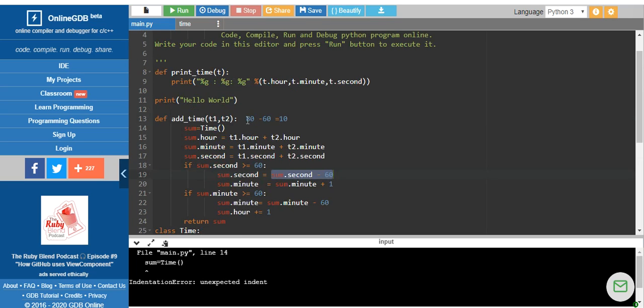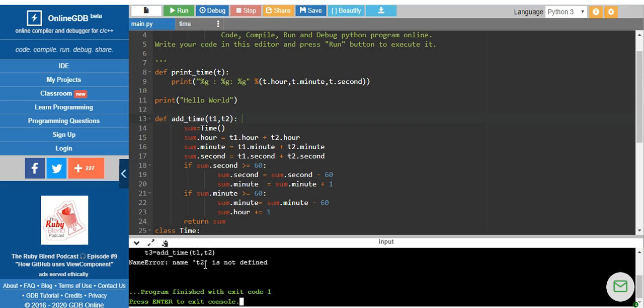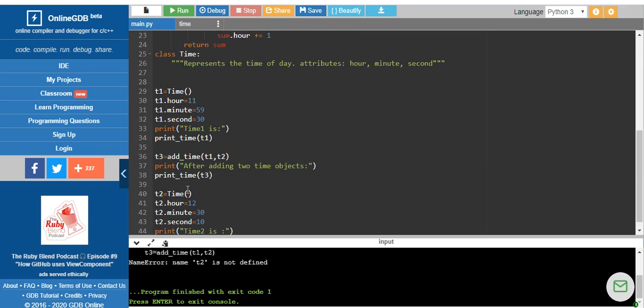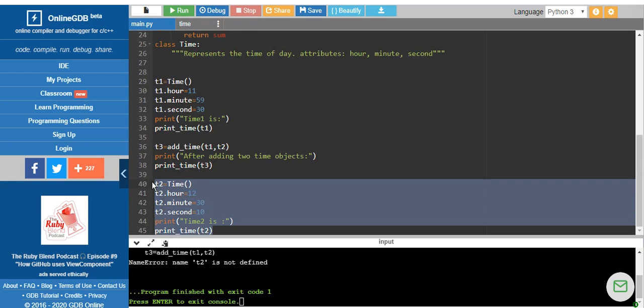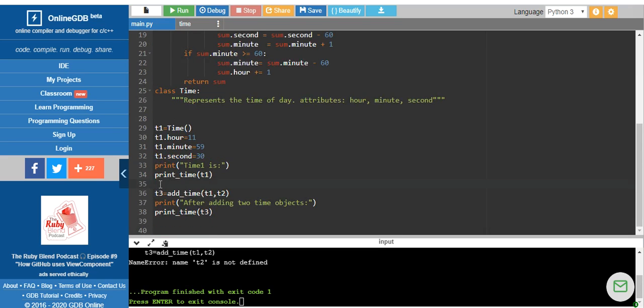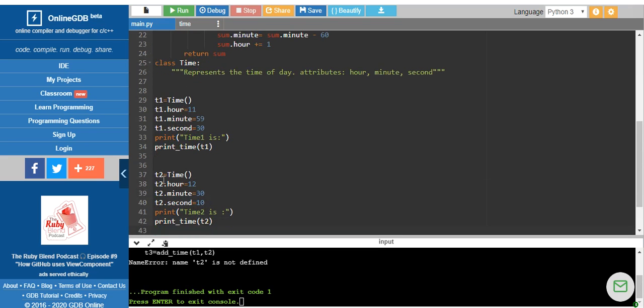Okay, so we have got an error. Why? Because I have done some calculations here which were not required. When we run this program, it says t2 is not defined. Let's see what that is. Name error, add_time. It is because I have created this t2 after it has been called. So let's go on to this. You should be very careful when you are running the program.